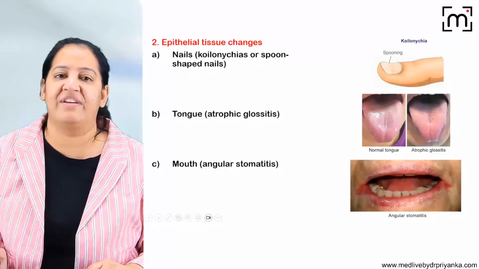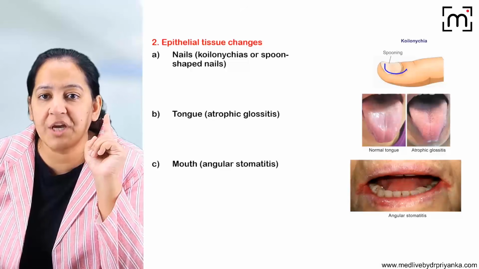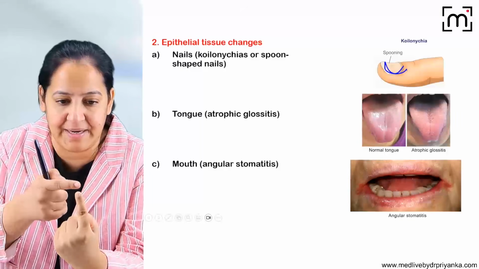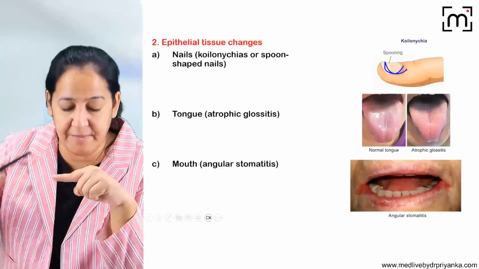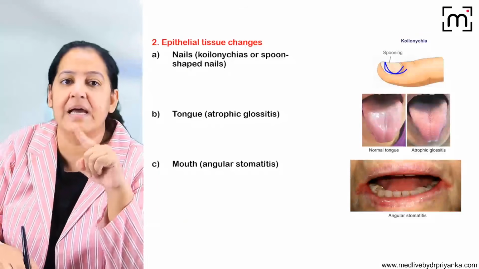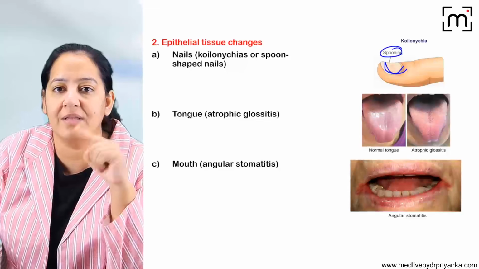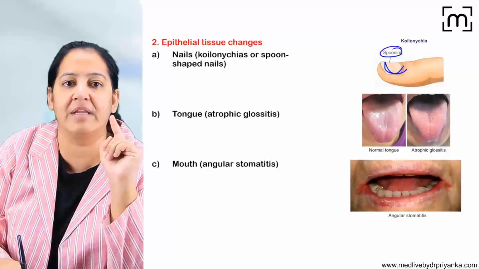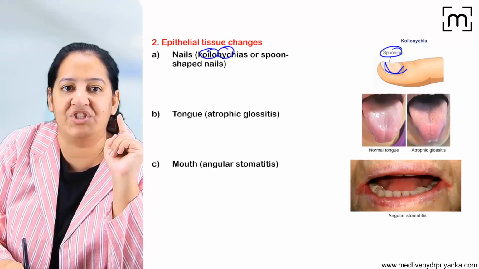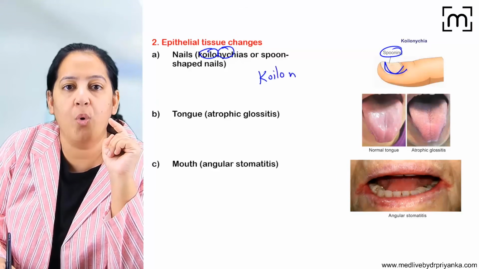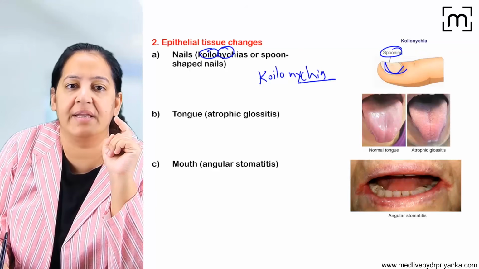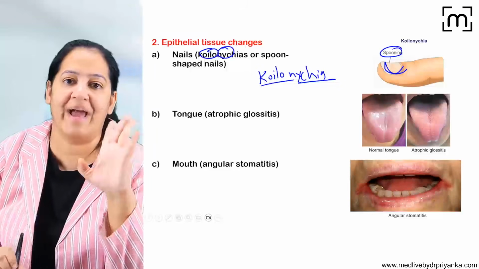Now coming to the specific features, the nails become spoon shaped. Can you see, normal nails are flat? See my nails, they are flat. But here the nails become spoon shaped. There will be a concavity in the nails, so it is known as spooning of nails. It is known as koilonychia. What is it known as? Spoon shaped nails are known as koilonychia. Nychia is the nails, koilo is the spooning.